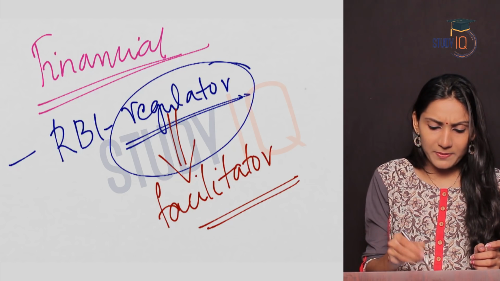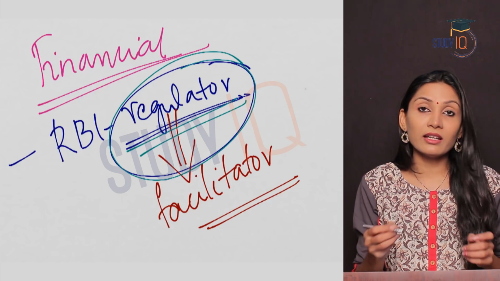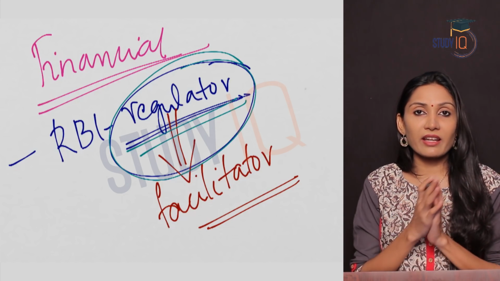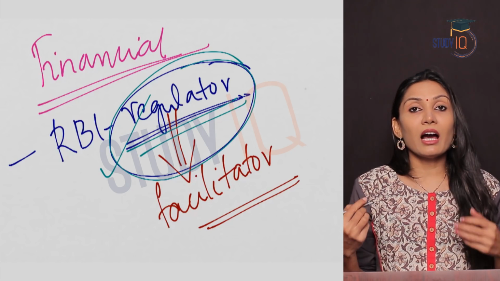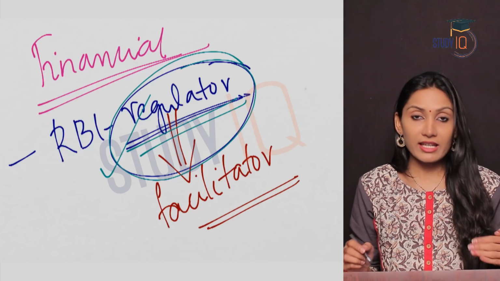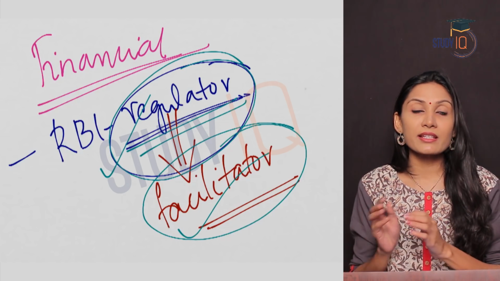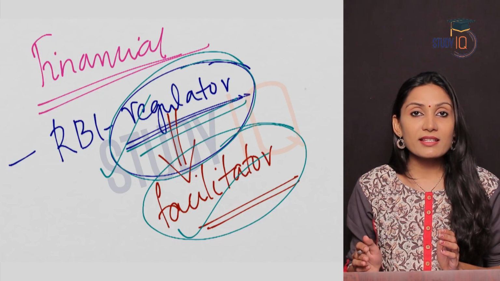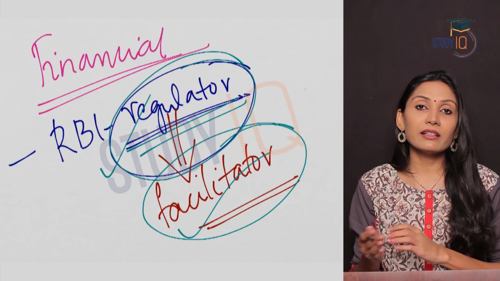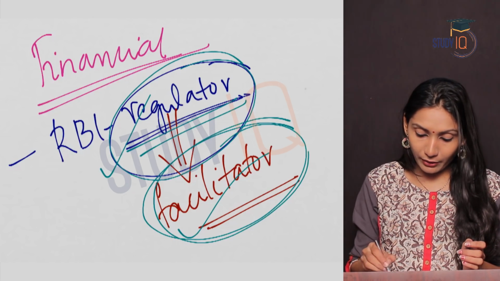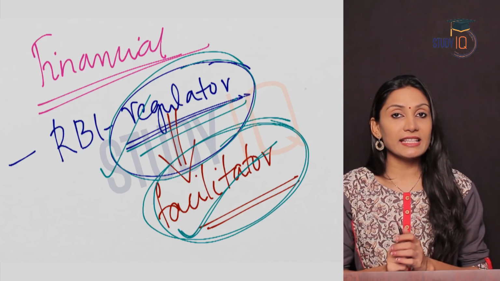So what is the difference between regulator and facilitator? Regulator means that the person or the institution which regulates or controls everything. So before liberalization, RBI controlled everything in the financial sector. But when it became a facilitator, it means that RBI is now responsible to make policies and programs which will facilitate or help in transactions, but not control. It is not completely controlled by the RBI. So it became a facilitator.